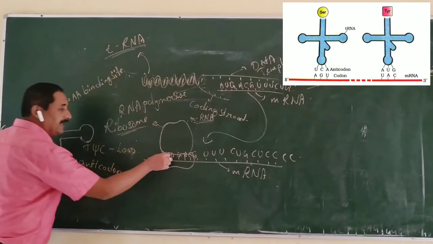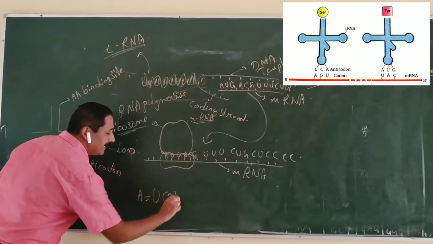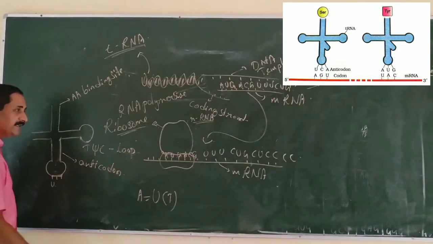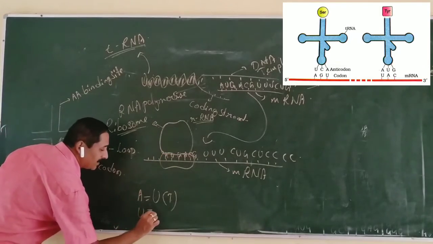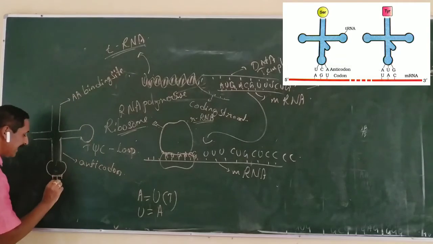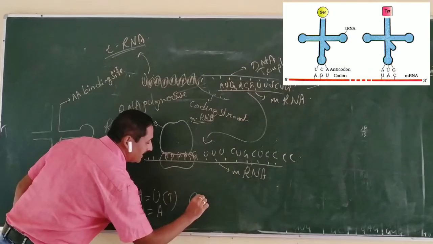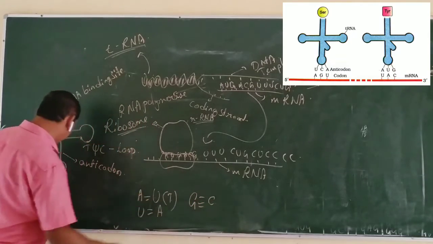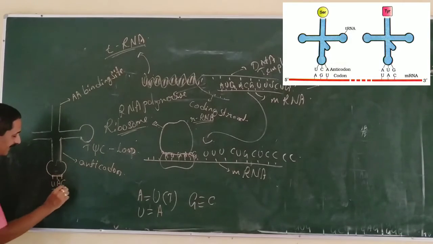The complement of U is definitely adenine, A. Then G is present. Which one is complementary to G? G pairs with C, cytosine. So this UAC is an anticodon.